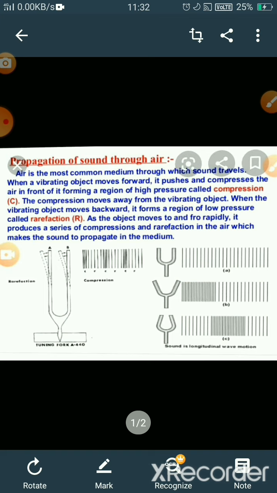the particles continuously move in vibration and the vibrations finally reach our eardrum. The particles near our ear also get this disturbance and they also start vibrating, due to which we are able to hear different types of sounds.